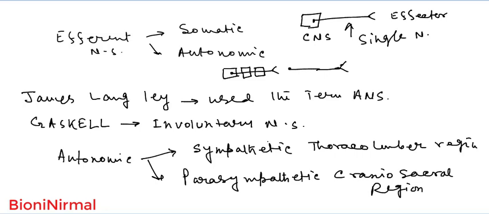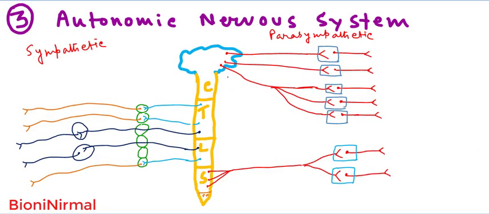Since the motor neurons come out from the central nervous system, in the case of the sympathetic nervous system they originate from the thoracolumbar region, and in the case of the parasympathetic nervous system, the parasympathetic motor neurons originate from the craniosacral region. And here you can see a schematic diagram, which is not a scientific diagram but a schematic diagram for your understanding.